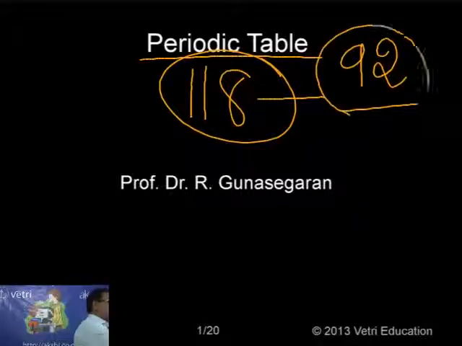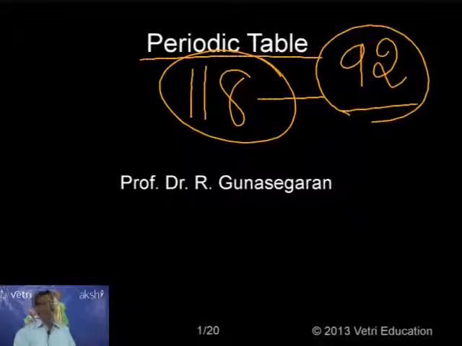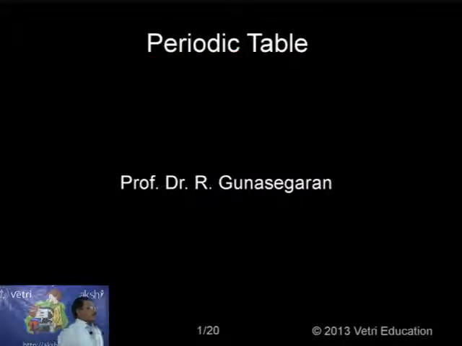So these 92 elements we can classify in two ways. One is based on the state: solid, liquid and gaseous. The same way, we can classify based on properties: metals, non-metals and metalloids. Now the important thing is, when you want to study chemical bonding, reactivity, preparation, properties, everything, we have to remember these properties in a systematic way for all the elements.